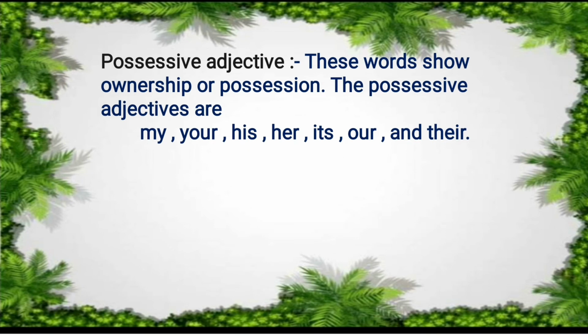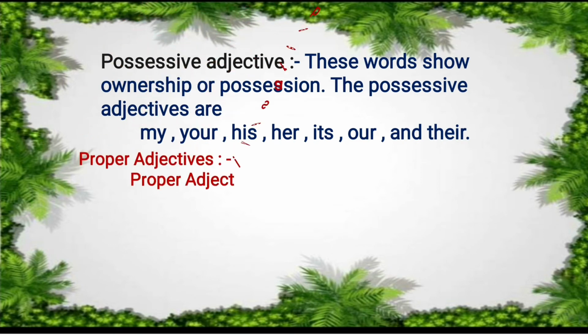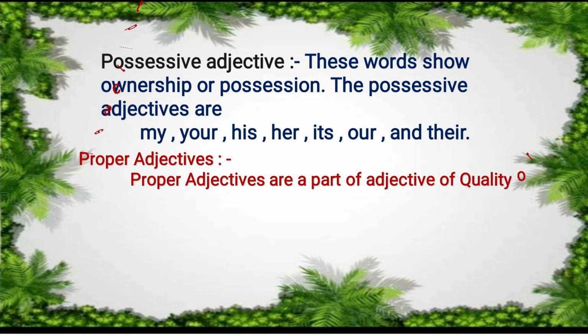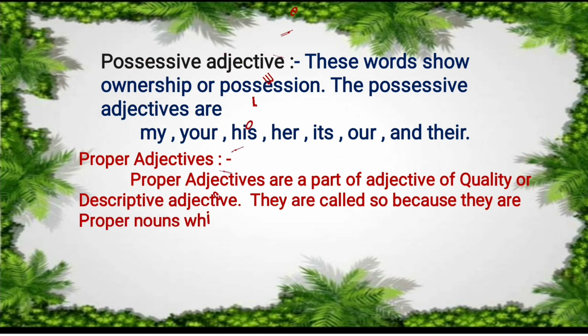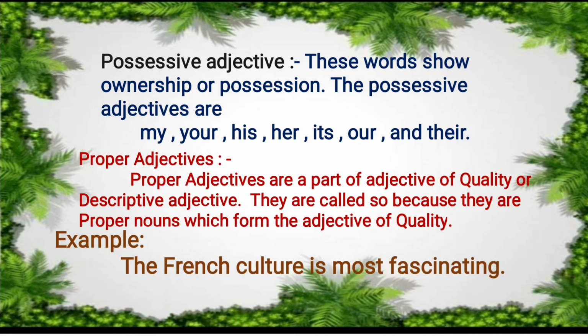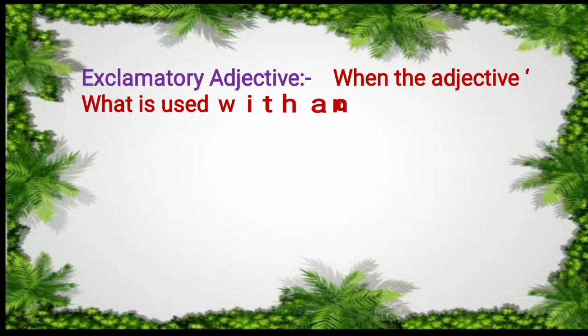Possessive adjective. These words show ownership or possession of the thing. The possessive adjectives are my, your, his, her, its, our, their. Proper adjectives. Proper adjectives are a part of adjectives of quality. They are called so because they are formed from proper nouns. Example: The French culture is most fascinating. French is a proper adjective.